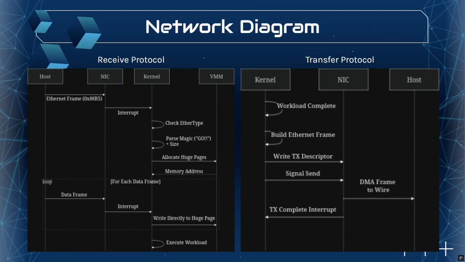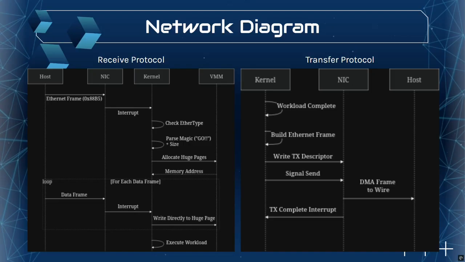From that point, it's a loop. Every subsequent data frame triggers another interrupt, and its payload gets written directly onto the huge page. So there are no intermediate copies, there's no busy waiting. The CPU sleeps in between interrupts and wakes only to write. When the last byte lands, the kernel casts the memory address to a function pointer, and the workload executes.